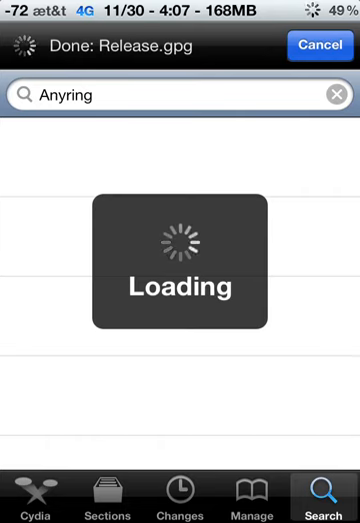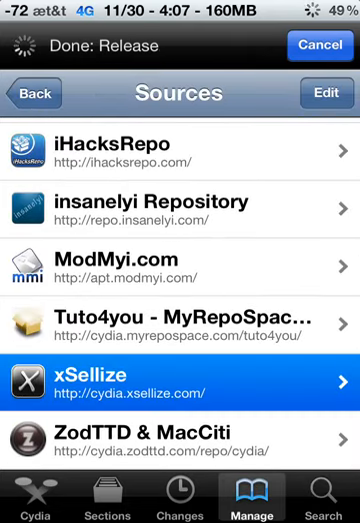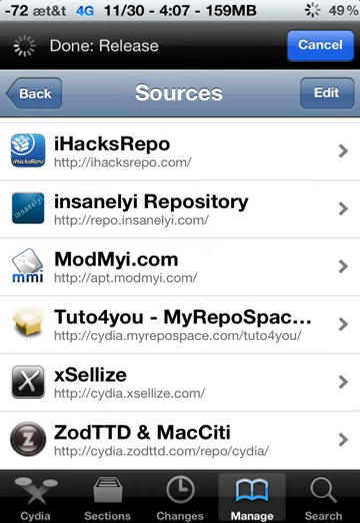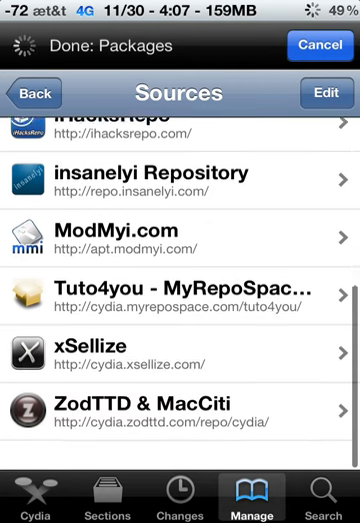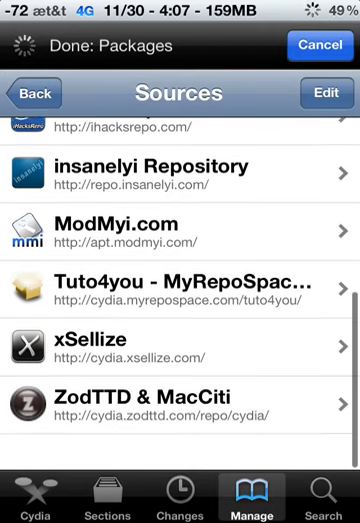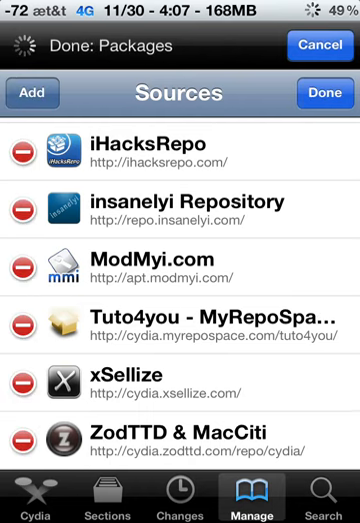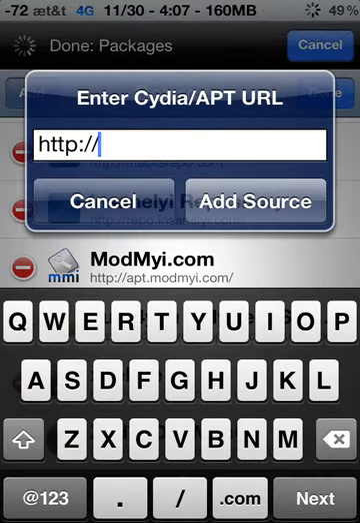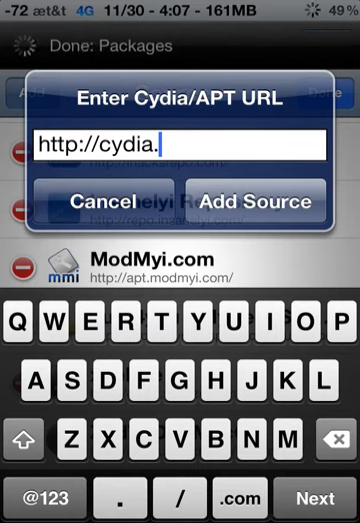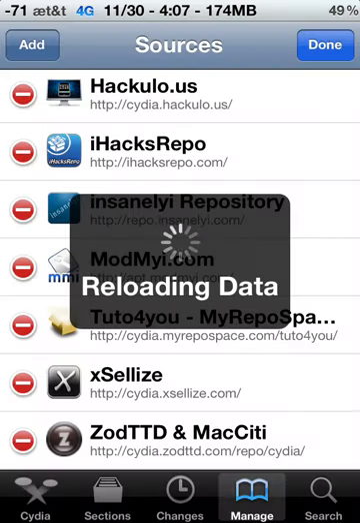Let's go to Manage. And then I would recommend Exalize. I really like this repo a lot, but it's up to you. You can add insanely. But okay, just type edit, add, and then type cydia.exit.com and then add it. It's right here.